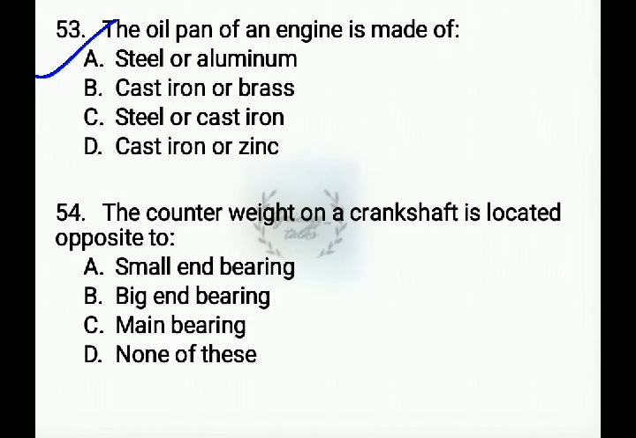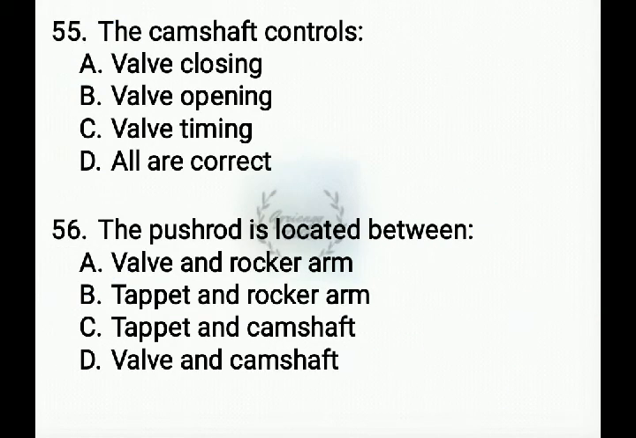Next question, the counterweights on a crankshaft are located opposite to, the options are small end bearing, big end bearing, main bearing. That is big end bearing. Next question, the camshaft controls valve closing, valve opening, valve timing. All are correct, because the camshaft controls the valve closing and opening and also the valve timing.